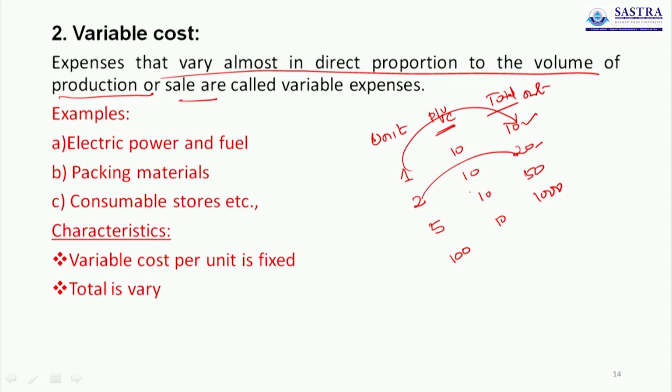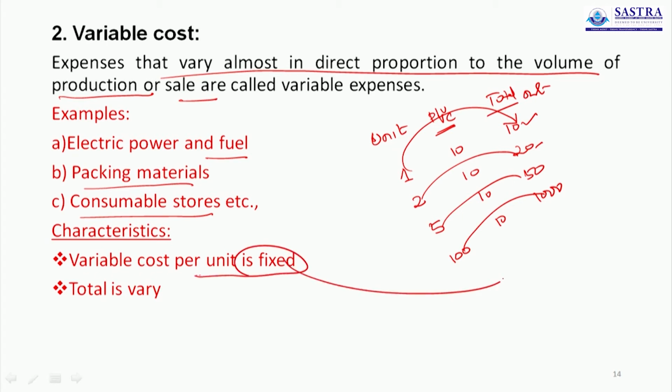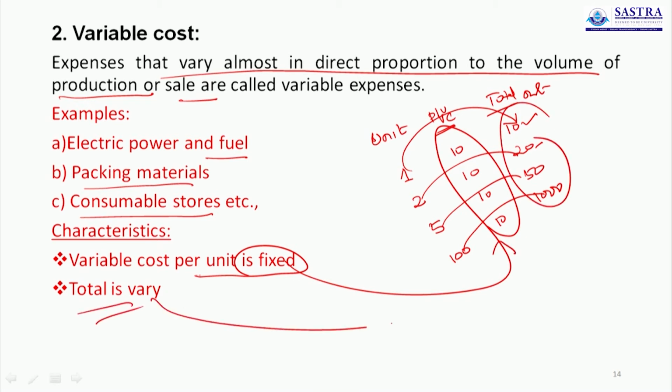The examples of variable cost are electric power and fuel, packing material, consumable stores, etc. The characteristic of variable cost is that the per unit cost is always fixed, the total varies. So this is called variable cost.